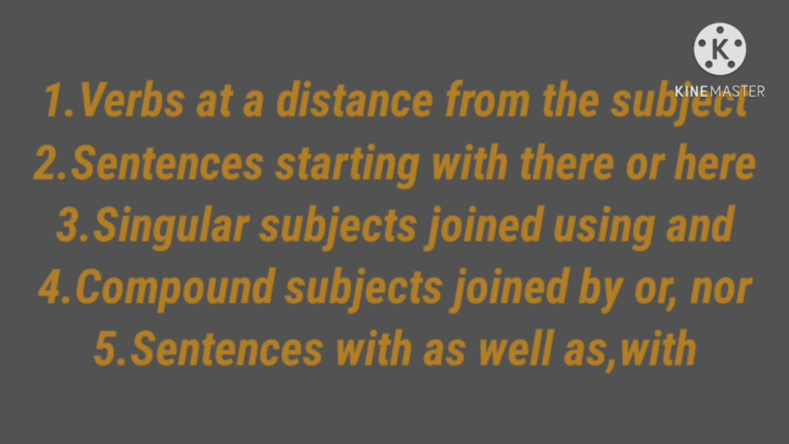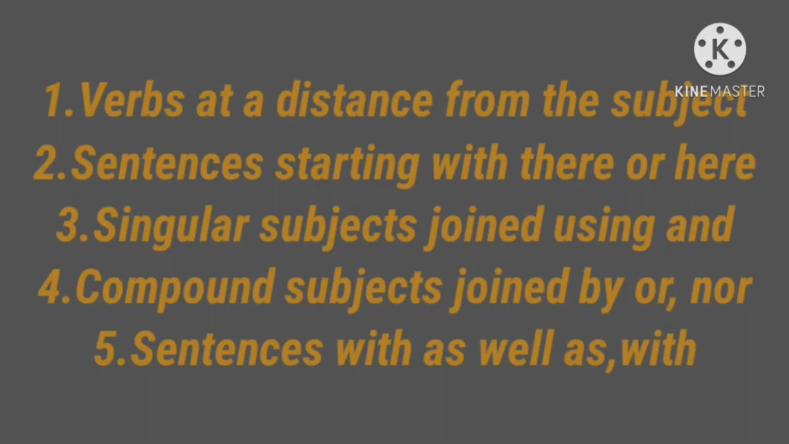Fourth agreement, compound subjects joined by or, nor. When a sentence has two subjects, one singular and one plural, joined by the conjunctions and or, the verb agrees with the subject that is closest to it.